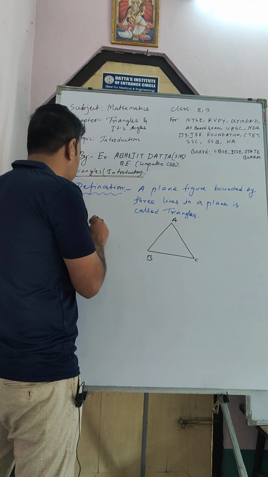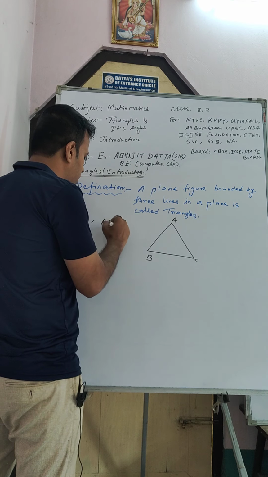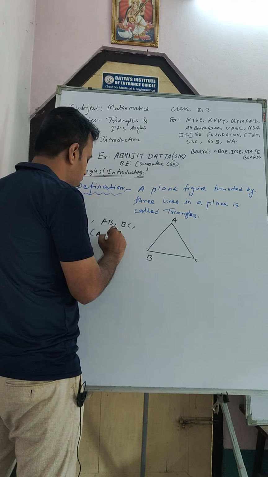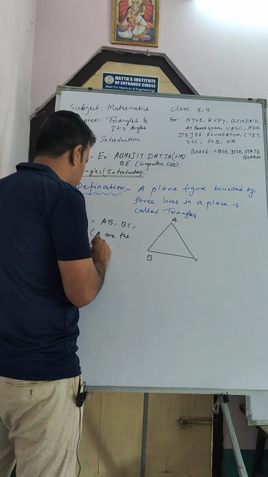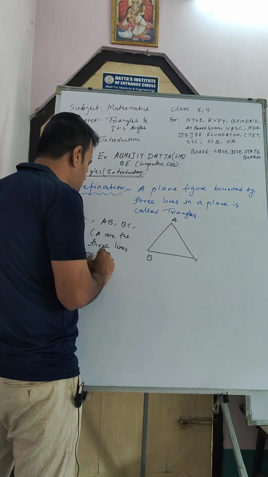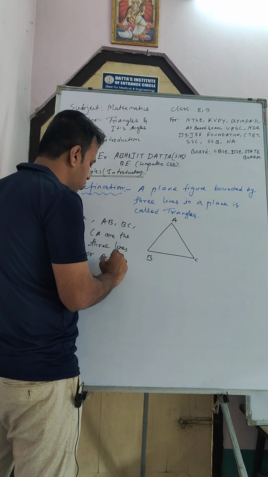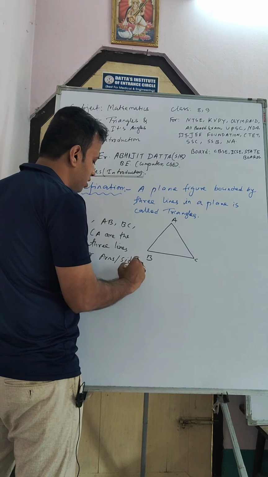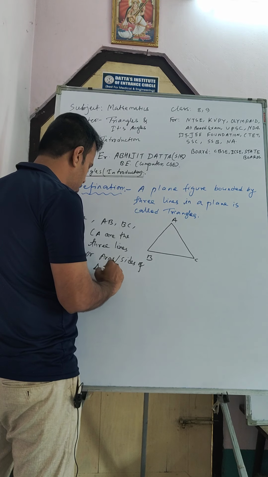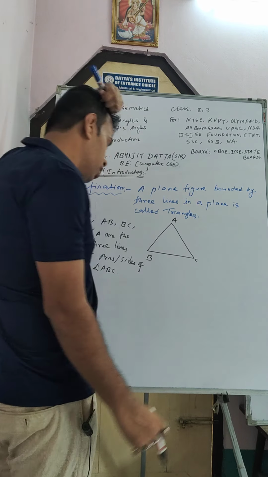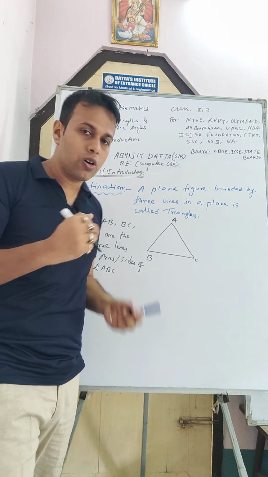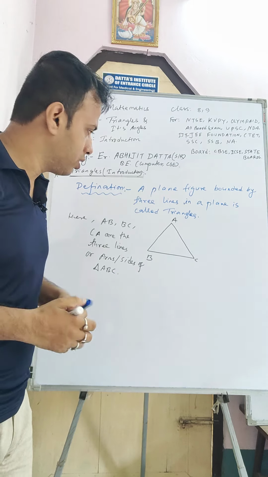Here AB, BC and CA are the three lines, or arms or sides, of triangle ABC.